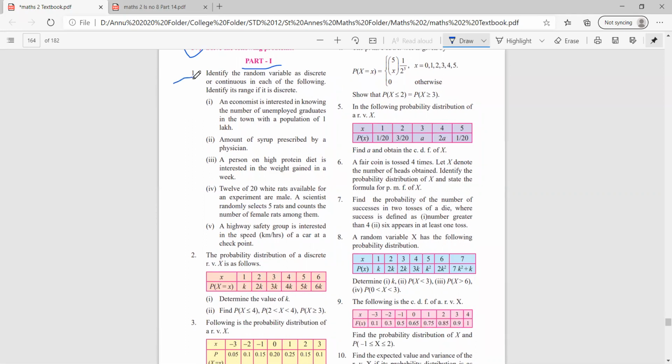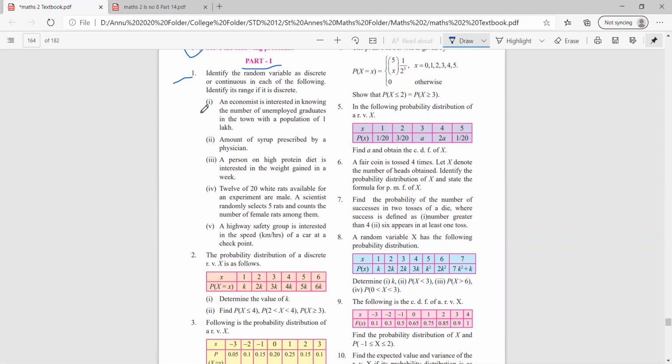Starting with the first question: identify the random variable as discrete or continuous in each of the following. Identify the range if it is discrete. So class, I had already explained in the previous video what is the meaning of discrete. In short, I'll tell you again. Discrete का मतलब होता है all those variables which can be easily countable. And continuous का मतलब होता है all those variables which are measurable. So with that, let's start with the first 5 sums of this particular question.